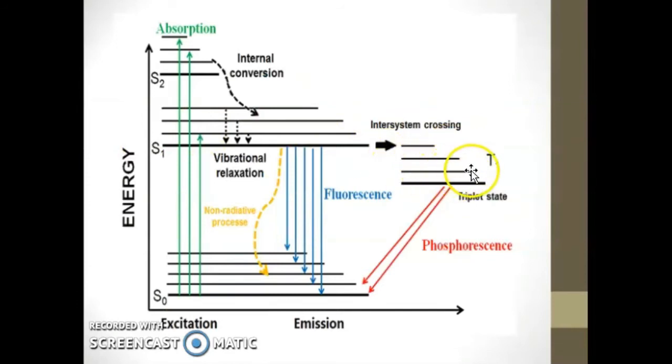Intersystem crossing occurs in cases where the vibrational and rotational levels of a singlet excited state overlap with those of the corresponding triplet excited state.